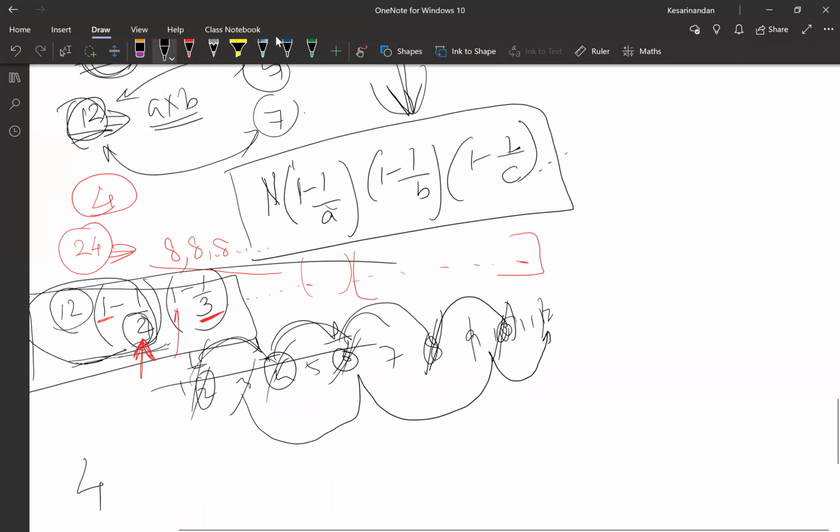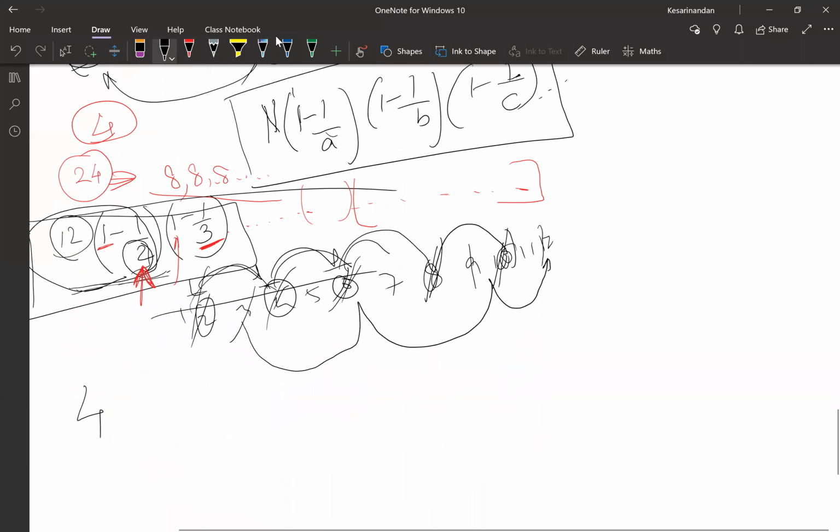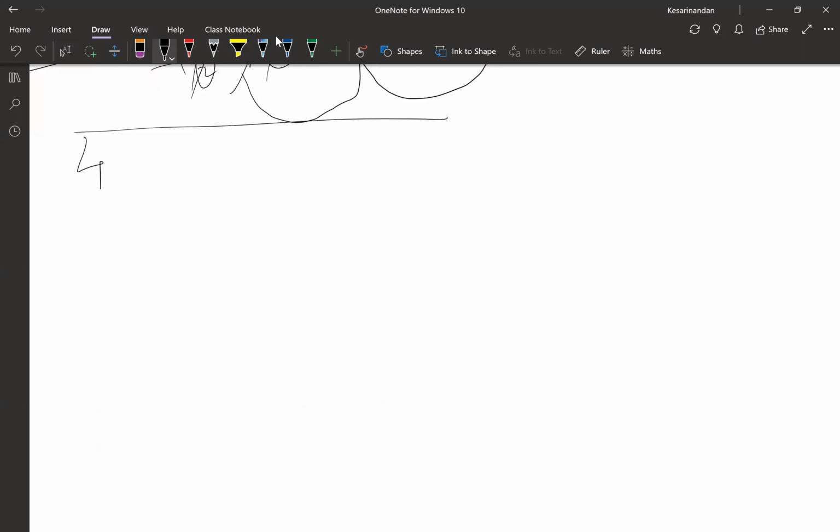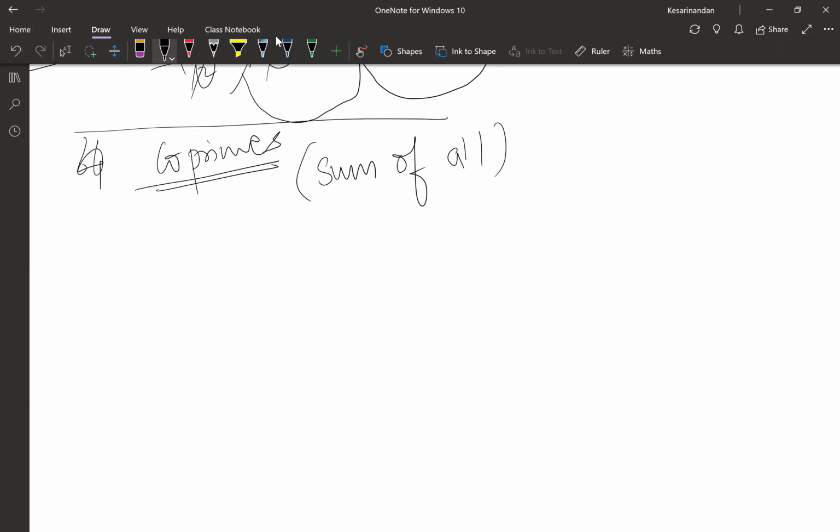Now moving to the next concept, now you found out all the co-primes. This part is clear. Now what I want is the sum of all these co-primes. When I had given you 12, what were the numbers that you found out? 1, 5, 7, 11.